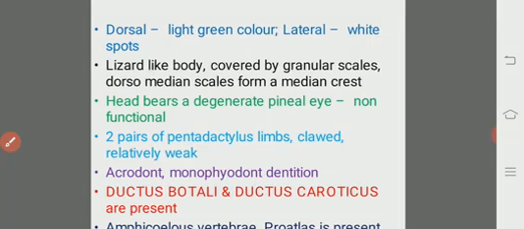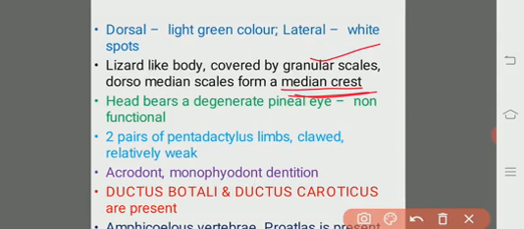And see some other characters. The dorsal side of the body is light green in color, otherwise olive. On the lateral side we will see white spots. The body looks like a lizard, and the body is covered by granular scales, but in the dorsomedian line the scales form a median crest.